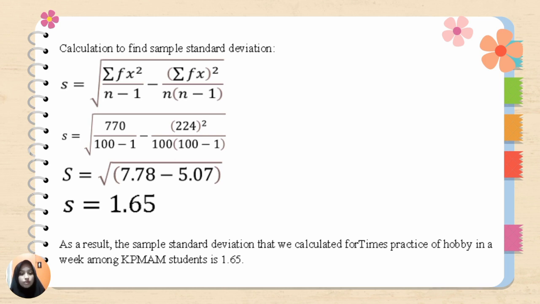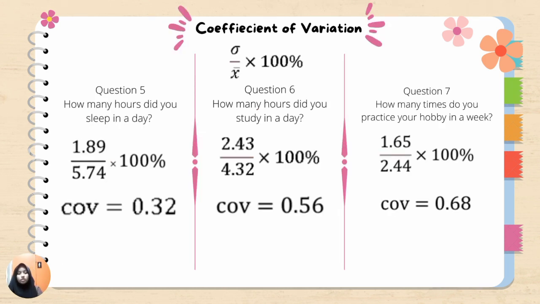Here, I have calculated the coefficient of variation for 3 of the quantitative questions. Question 5, which is how many hours did you sleep in a day? The coefficient of variation that I've calculated is 0.32. And for question 6, which is how many hours did you study in a day? The coefficient of variation that I've calculated is 0.56. And lastly, for how many times do you practice your hobby in a week, which is question 7, the coefficient of variation that I've calculated is 0.68.